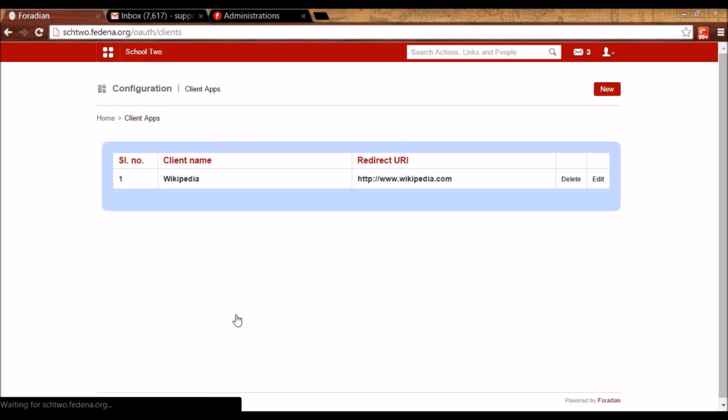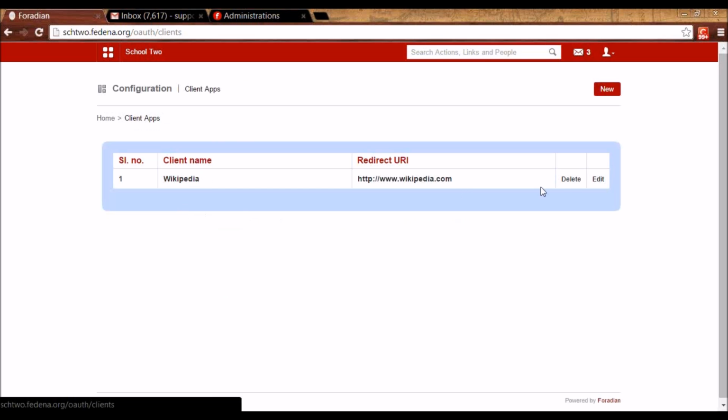So the use of this Manage Clients is that you can allow a third-party application to access Fedena data. I'll just give you a scenario. For example, let's say you're using a third-party software which takes the attendance of the students and you want to integrate that with Fedena.